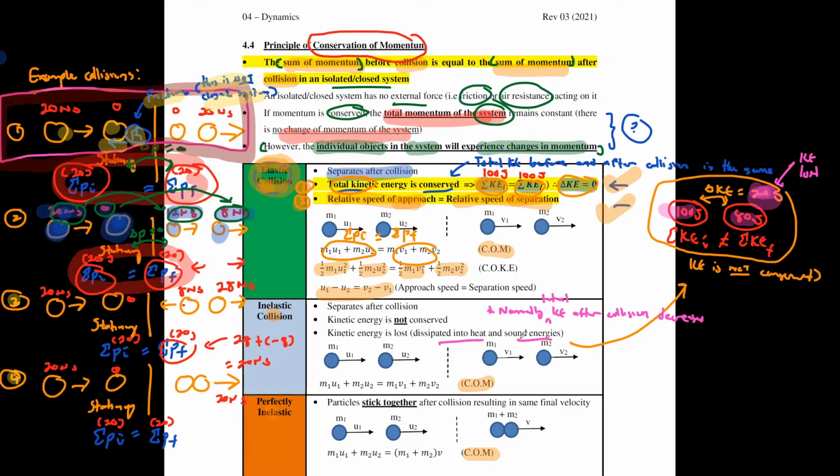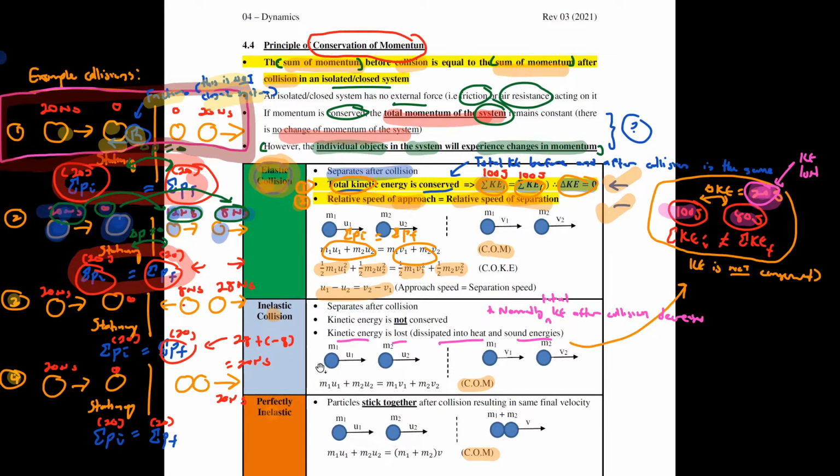You will notice that the two objects, when they bang each other, might deform, right? Also, there's some heat generated, some sparks flying. So the KE that you lost during collision can be converted into other forms, like deforming the object, heat, sound, or sometimes light. That's why we say the KE loss is dissipated into other forms of energy, either heat or sound or some other forms. So this is inelastic collision.